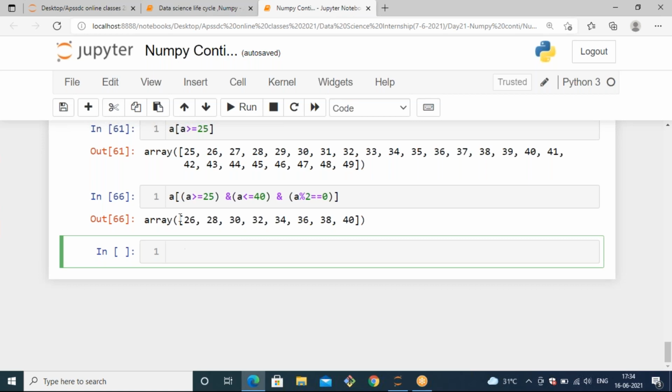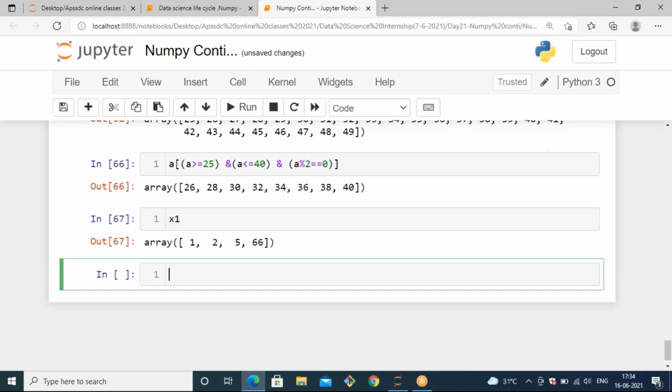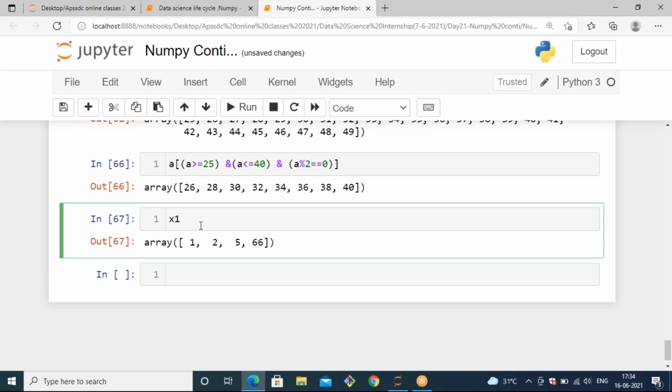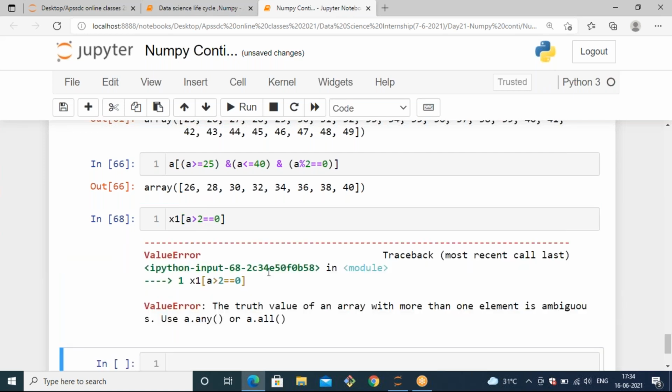Next, you need to understand this filtering can happen with respect to that particular array only. If you want to filter data in the A array, and update these changes in the A2 array, that is going to raise an error. Like I have an X1 array, and in the X1 array I want to filter with a condition like A greater than 2 equals 0, it will raise a value error, because we are filtering the data with respect to the A array, and we are updating the filtered data into the X1 array.